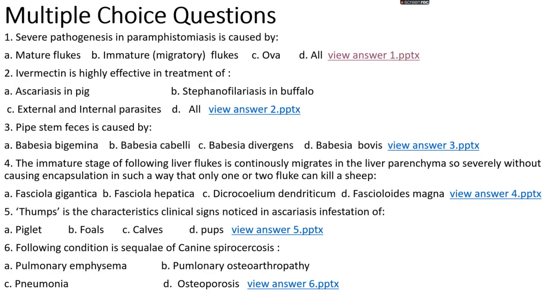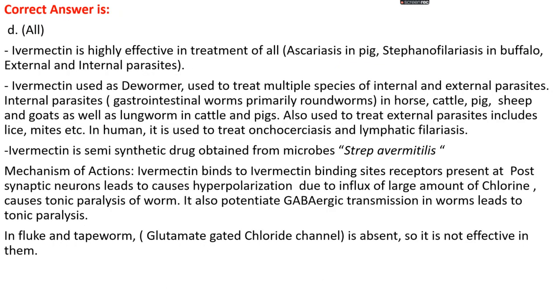Okay, question number two: ivermectin is highly effective in treatment of option A, ascariasis in pig, option B, stephanofilariasis in buffalo, option C, external and internal parasites, or option D, all. The right answer is option D, that is all. Ivermectin is highly effective in the treatment of all: ascariasis in pig, stephanofilariasis in buffalo, and external and internal parasites.